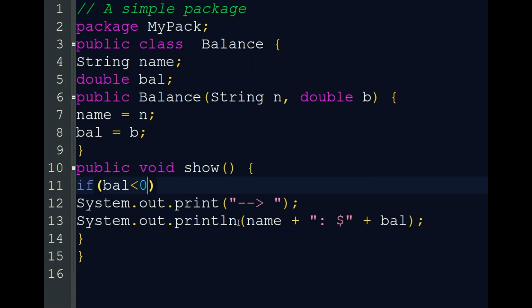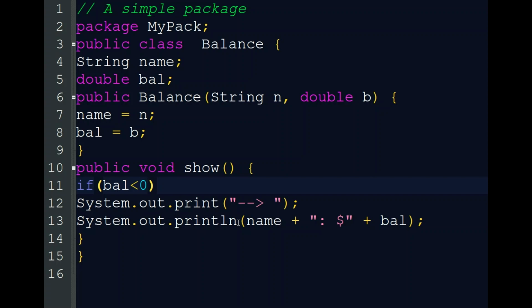Then we are printing the name and the balance of that particular person. This is all about the Balance class for accessing and printing the details of a person, inside the package mypack.